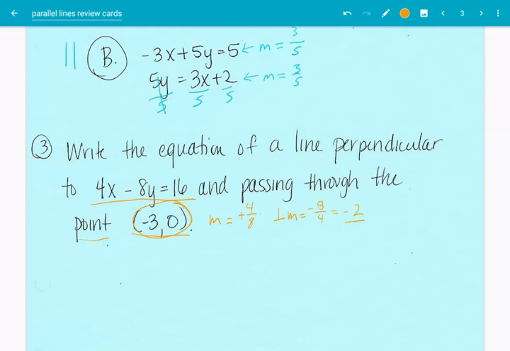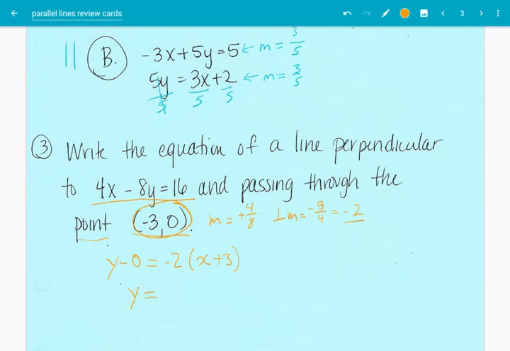But the astute student will observe that that is the x-intercept, not the y-intercept. Here, I thought I was being clever. No, that's the x-intercept. So we're going to use it. And we're going to put it in point slope form. So y minus 0 equals the slope, which is negative 2, times x minus a minus 3, which is plus 3.